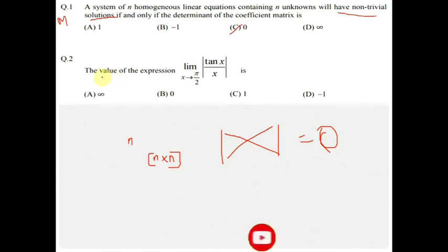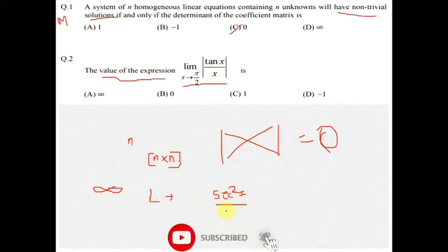This question is always asked in GATE, the value of the expression. So tan pi by 2 is undefined or infinite, we can say. So we will apply L'Hospital rule here. According to L'Hospital, tan x will become sec square x, because differentiation of tan x is sec square x, divided by differentiation of x, which is 1.